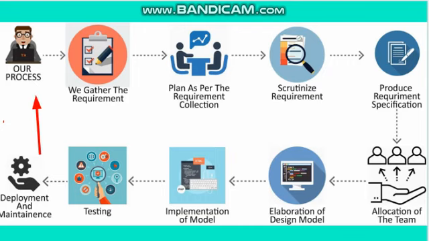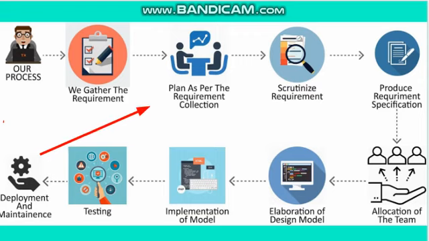In the last diagram you saw the activities. This is a bit more detailed explanation of that. So this is our process. When we go to various customers and collect information regarding how they perform their ATM transactions, that is where we gather the requirement, right? How do we gather the requirement? We gather the requirement by visiting the banks, or we may visit the customers and interact with them, and then we can collect the information, isn't it?